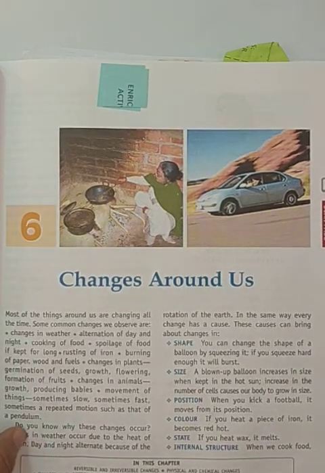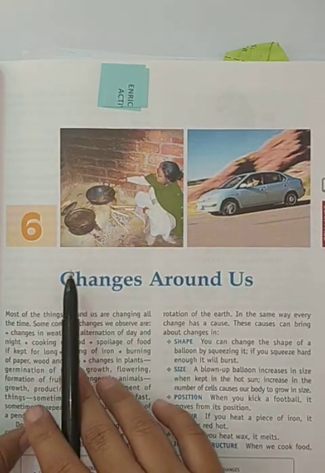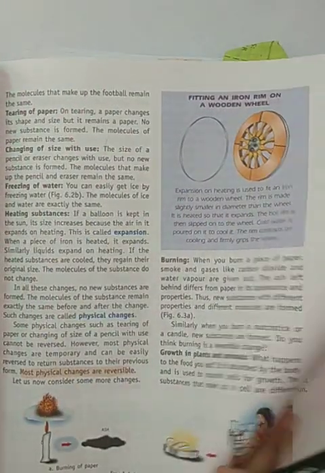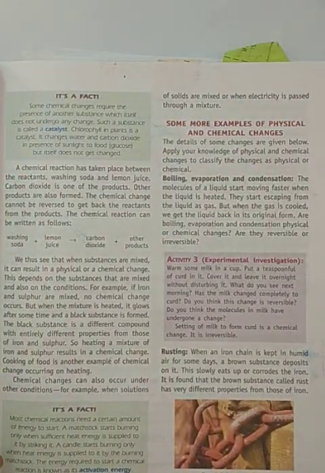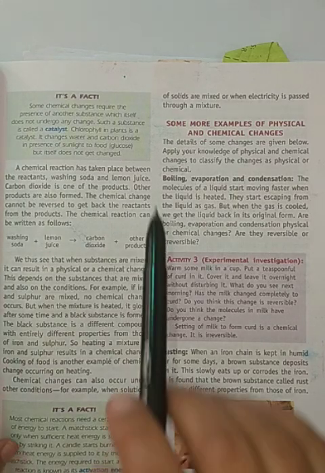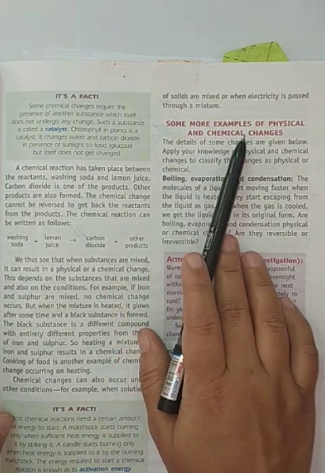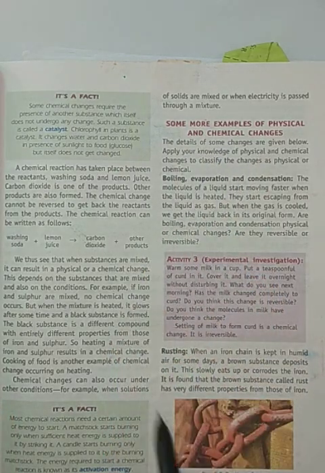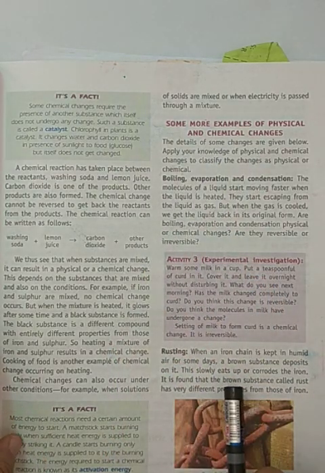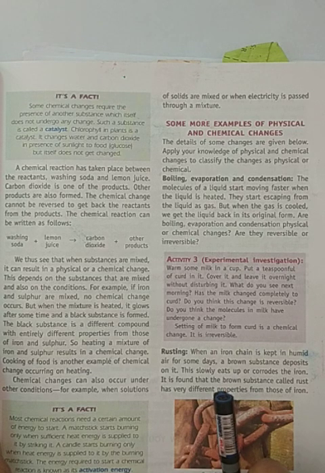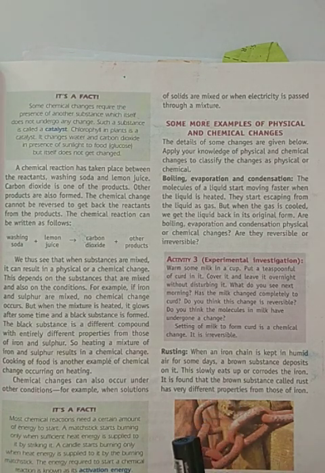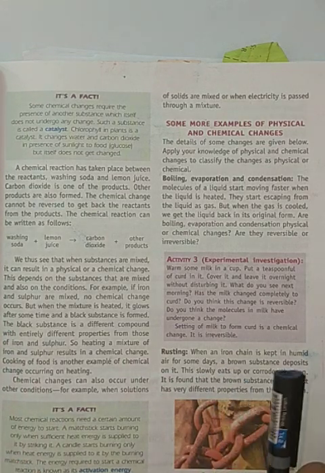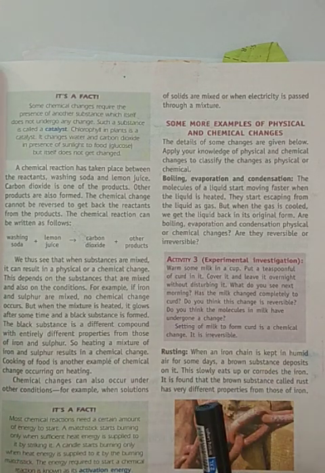Good morning, everyone. Today, in chapter number 6, that is Changes Around Us, we will do the last topic of our chapter, that is on page number 65, and the topic is some more examples of physical and chemical changes. In this, we will do 4 examples which will show that in one particular process, the change can be reversible or irreversible, or whether it can be physical or chemical change.